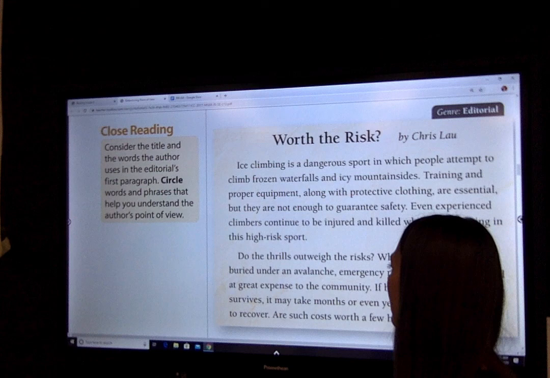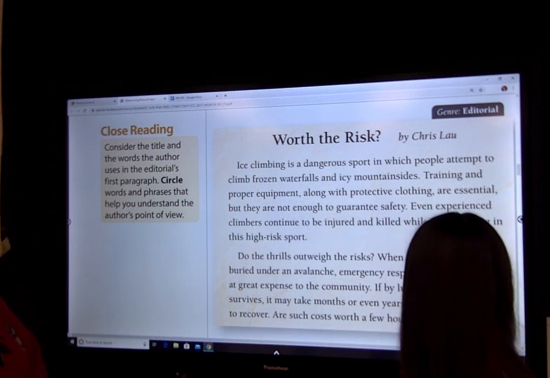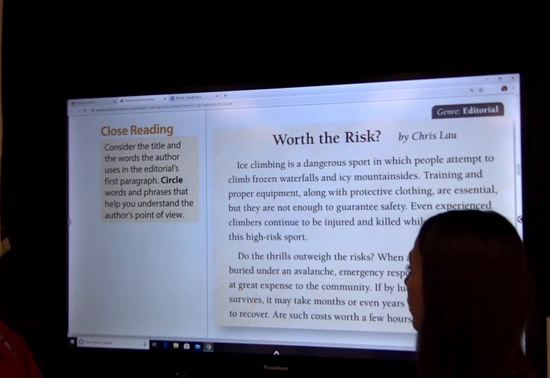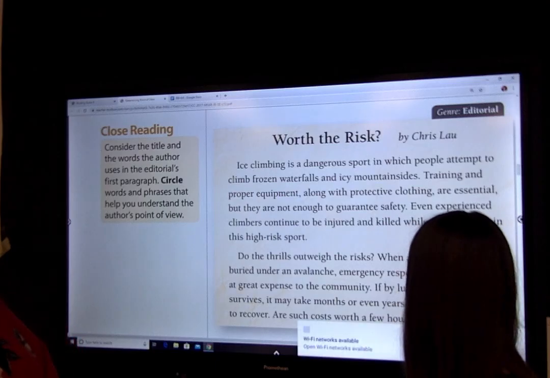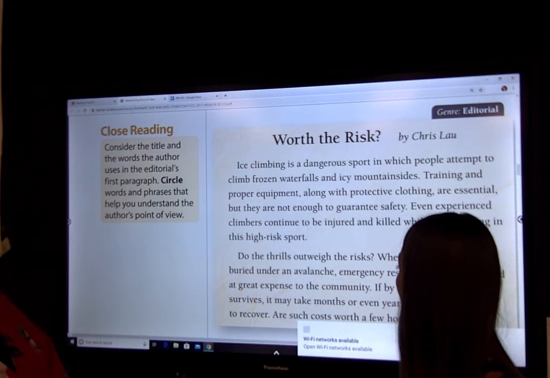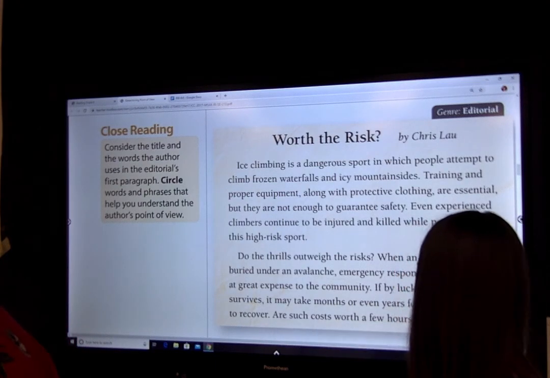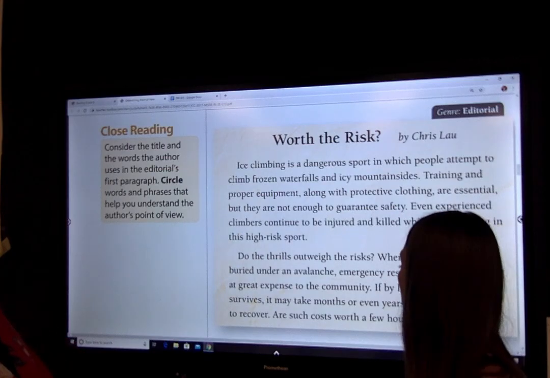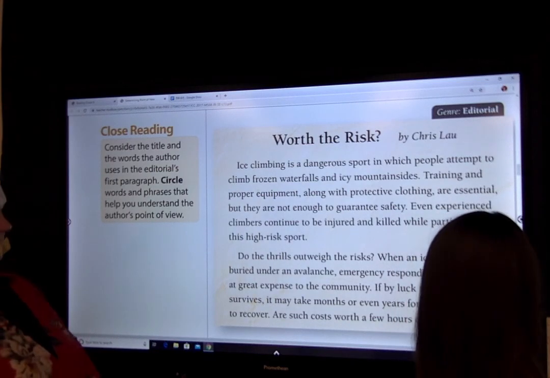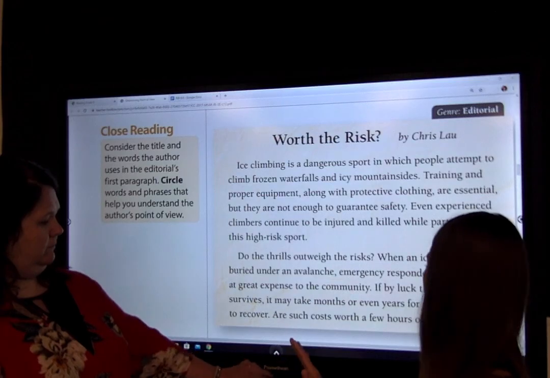When an ice climber is buried under an avalanche, emergency responders are dispatched at great expense to the community. If by luck the climber survives, it may take months or even years for him or her to recover. Are such costs worth a few hours of excitement, not years?